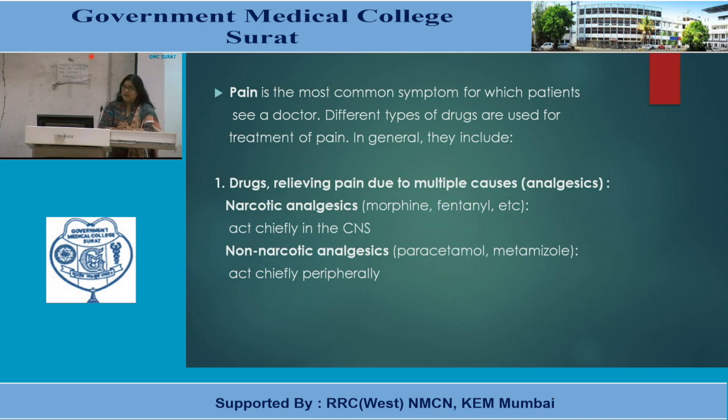In this category, there are two major classes of drug. One is narcotic analgesics, that means opium and opioid related compounds, and another category is non-narcotic analgesics, like non-steroidal anti-inflammatory agents, paracetamol and others. The first category, narcotic analgesics, act mainly through the central nervous system. And the second category, which is non-narcotic, acts mainly through the peripheral nervous system.